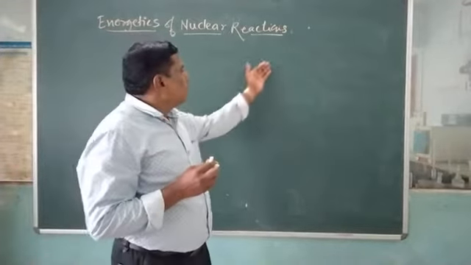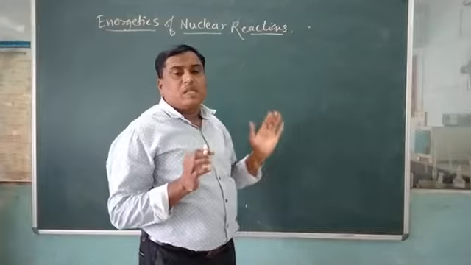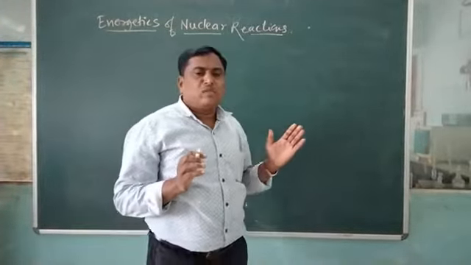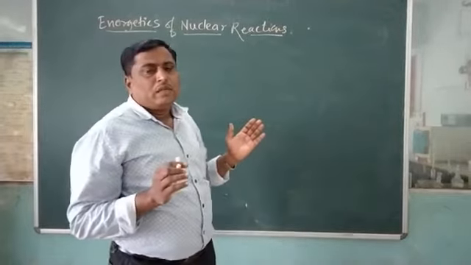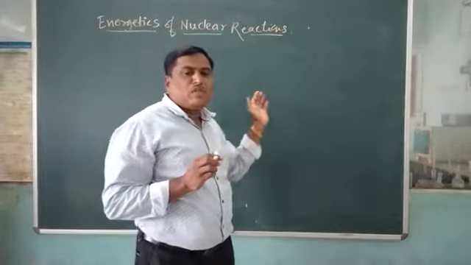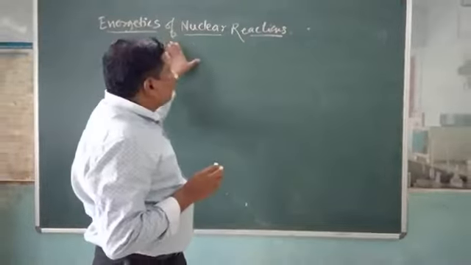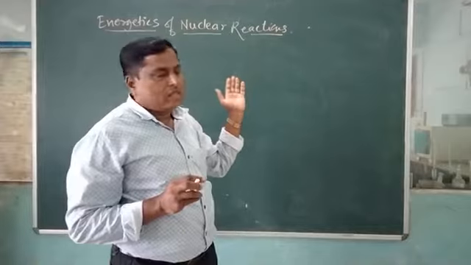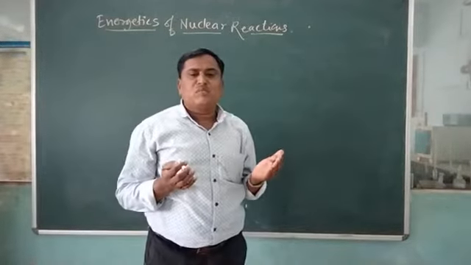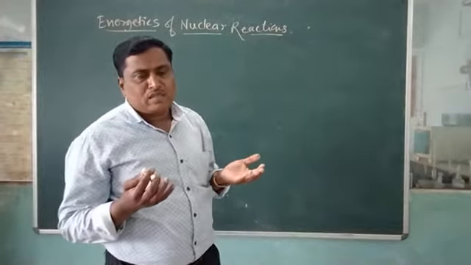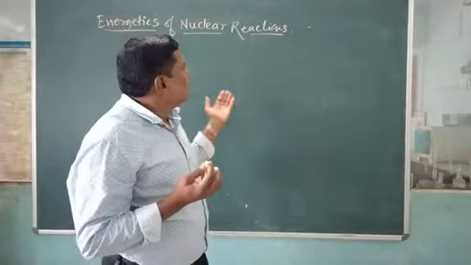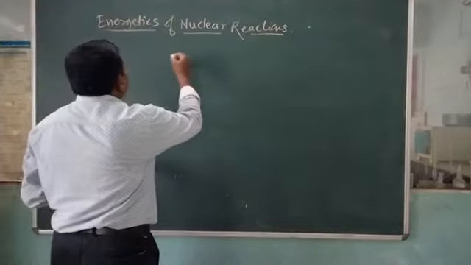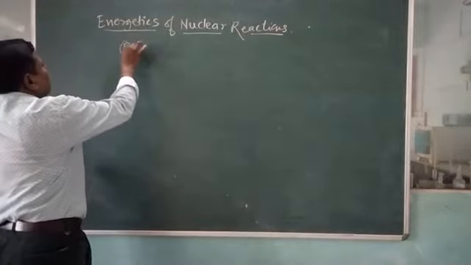Generally, in chemical reactions, a very small amount of energy is released. But in nuclear reactions, a tremendous amount of energy comes out, and that energy is called nuclear energy. This nuclear energy is indicated by the symbol Q.